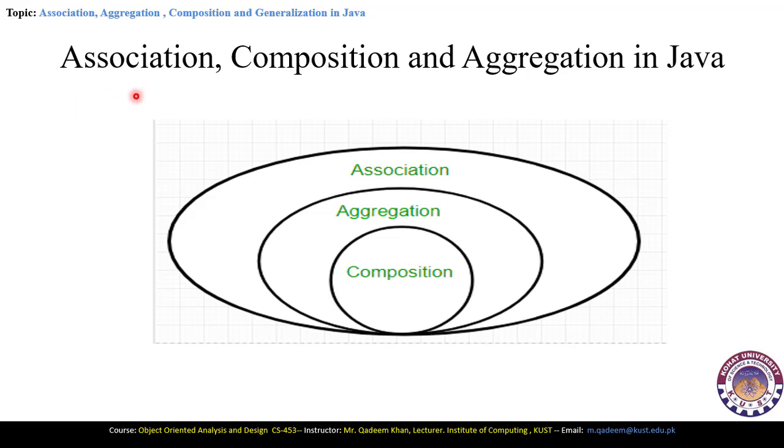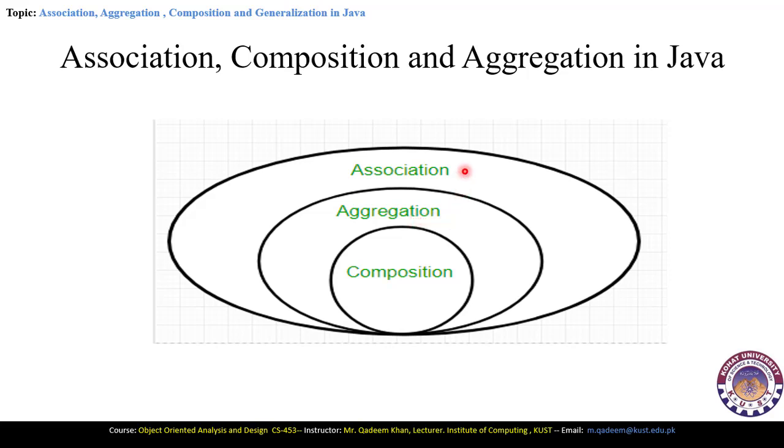Now, we have three important relations which are related with each other, because association, composition, and aggregation are subsets of each other. So first we have the composition. The composition is, in fact, the top concept in which we compose the data member and member function in a single entity. Then we have the aggregation, where composition is the sub part of the aggregation. It means that in aggregation we access the aggregate classes here.